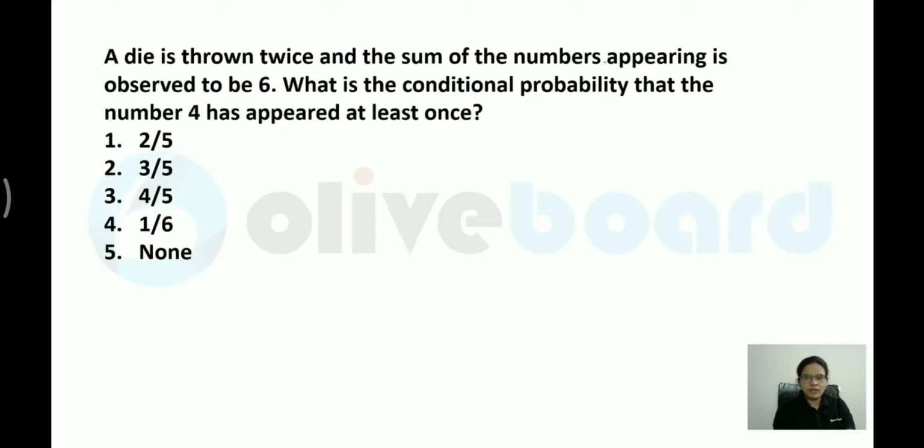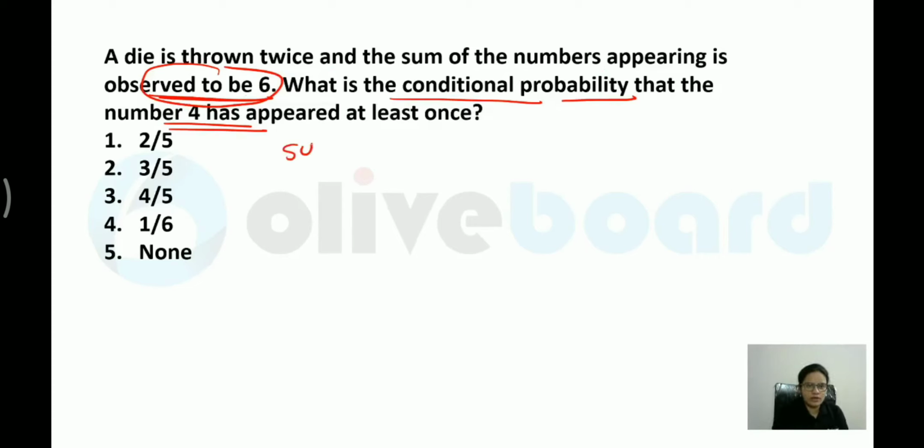The sum of the numbers appearing is observed to be 6. So this is the first thing that has happened. Now, what is the conditional probability that number 4 has appeared at least once? One event has already happened. What is that event? A sum of 6 is already observed on the dice. So what have they given? A die is thrown twice, and the sum of the numbers appearing is observed to be 6.